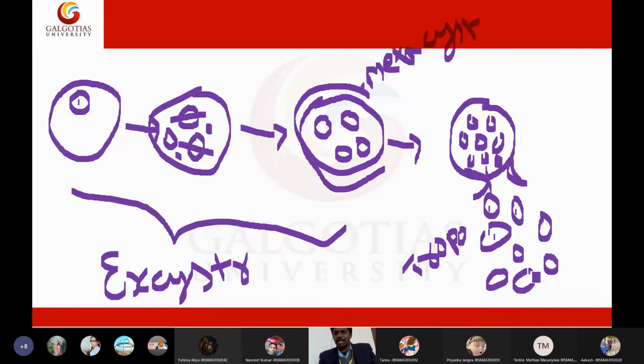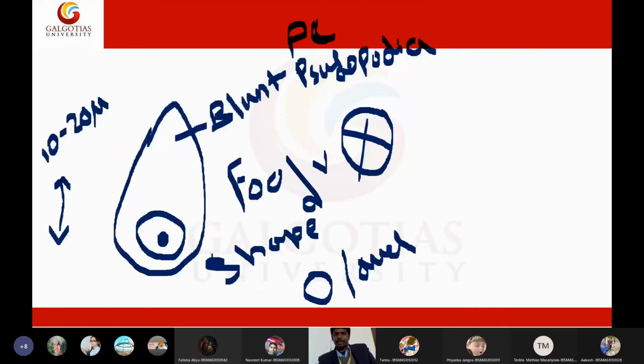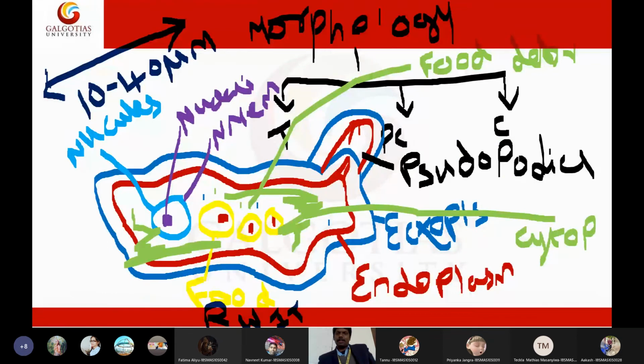These trophozoites may be present in the fecal material or anywhere, and will initiate a new infection in another intestine. Listen to me. When a person has amoebic dysentery, he will release amoeba in the stool outside.